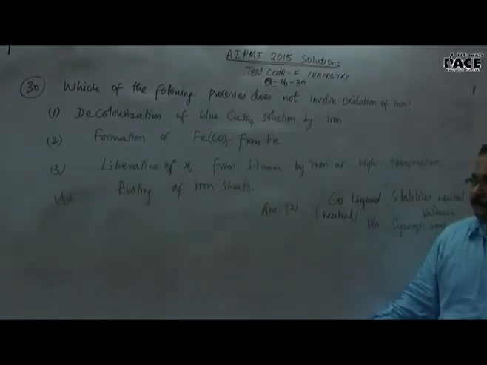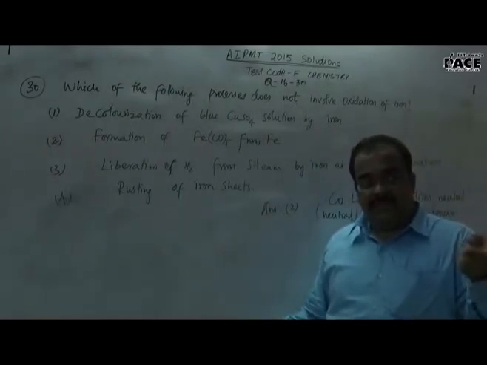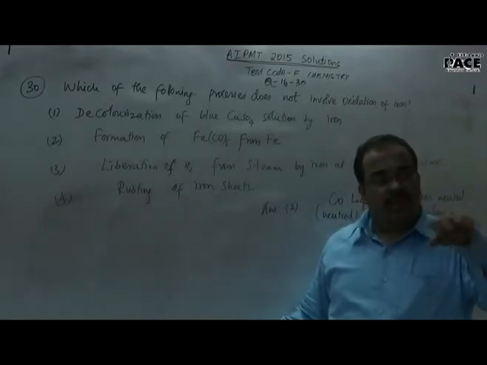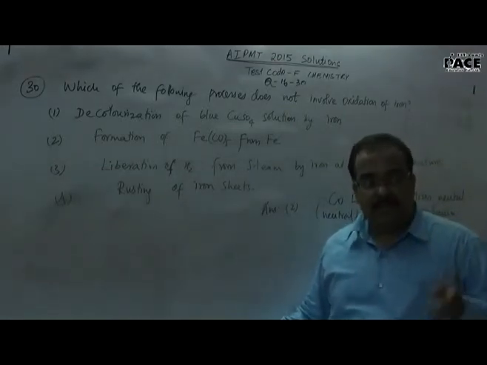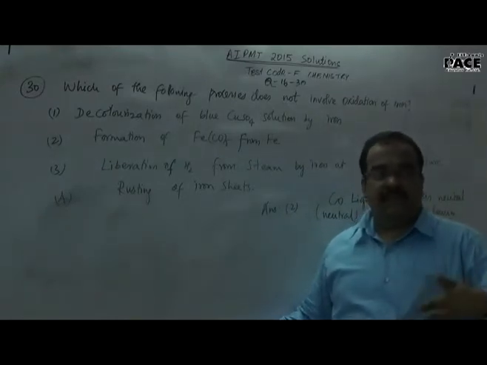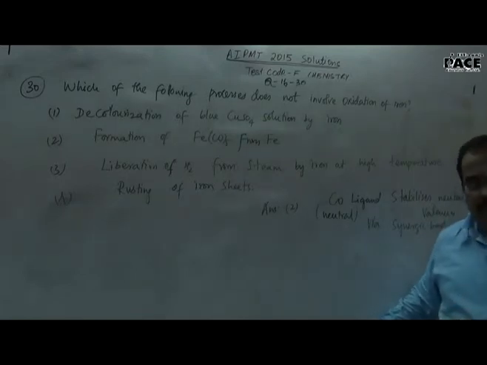Steam means water at very high temperature in gaseous form, so it can react with the iron. Hence iron forms iron oxide and reduces the steam into H2. That means iron, being a weak reducing agent, can reduce steam at very high temperature.